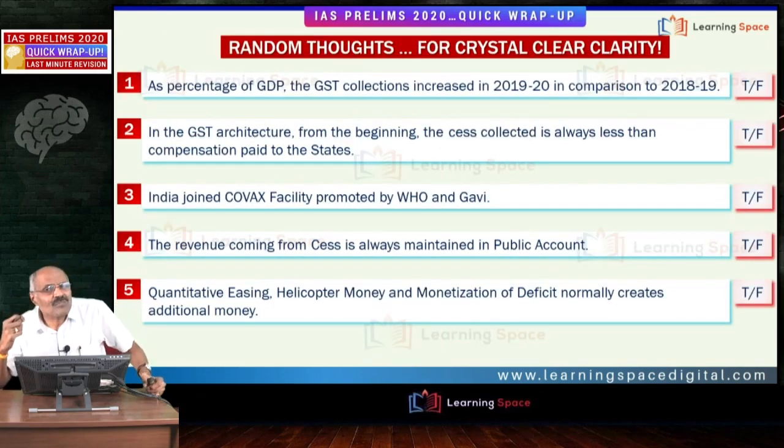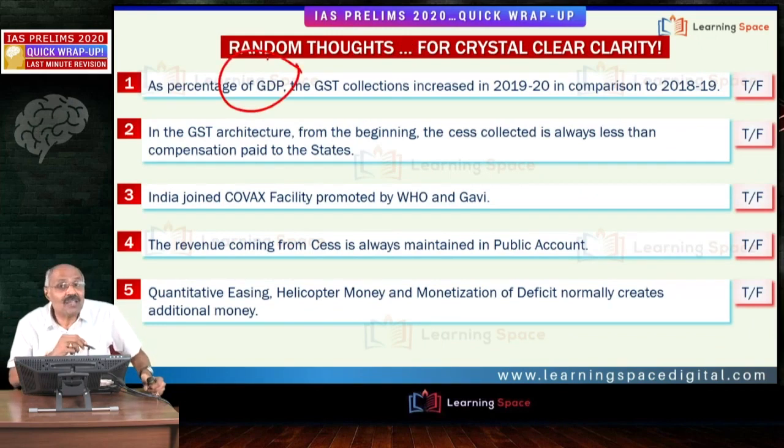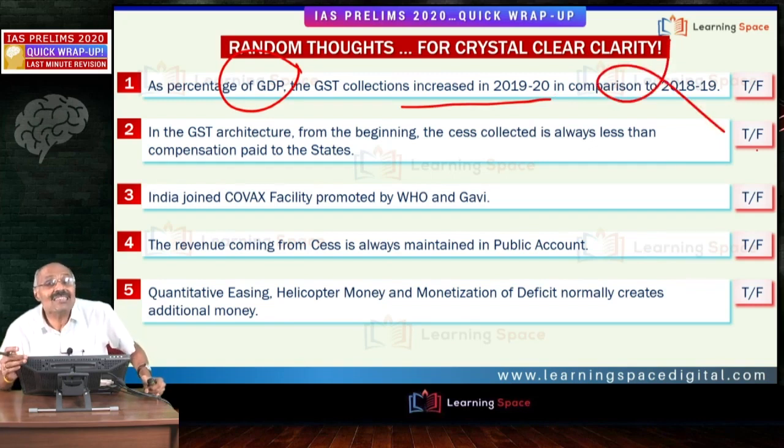Let us look at some statements, random thoughts. The first one is: as a percentage of GDP, the GST collections increased in 2019-20 in comparison to 2018-19. Absolutely wrong. That means with the introduction of GST, the tax buoyancy which was expected initially is not taking place. In fact, GST collections as a percentage of GDP have shown a declining trend in 2019-20.